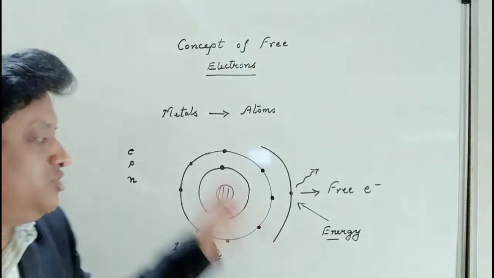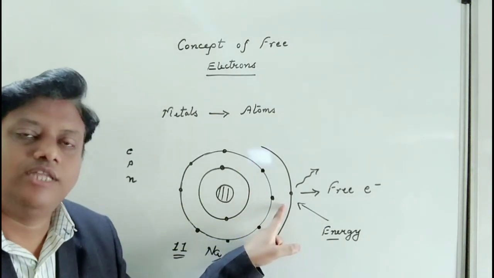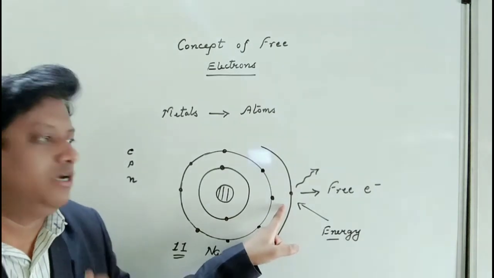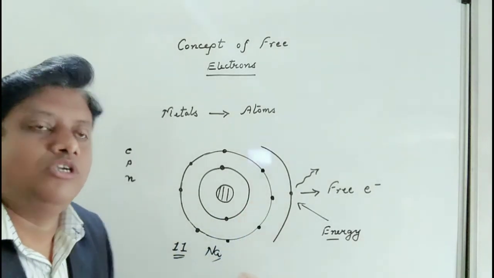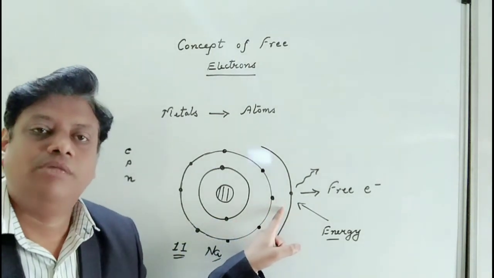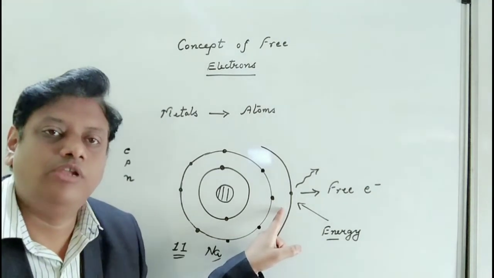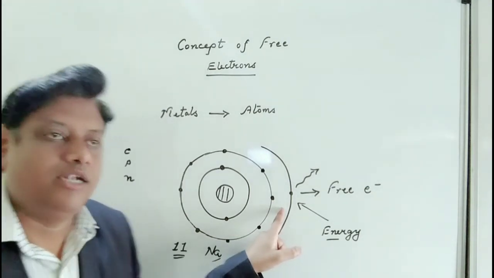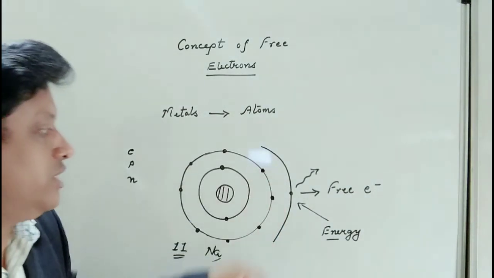When it strikes other atoms, it allows the free electrons in those atoms to move on and further strike other atoms or electrons. In this way there are a large number of free electrons present inside the metal, which are free to move, and these free electrons act as the current carriers, also called charge carriers. So this is the concept of free electrons.